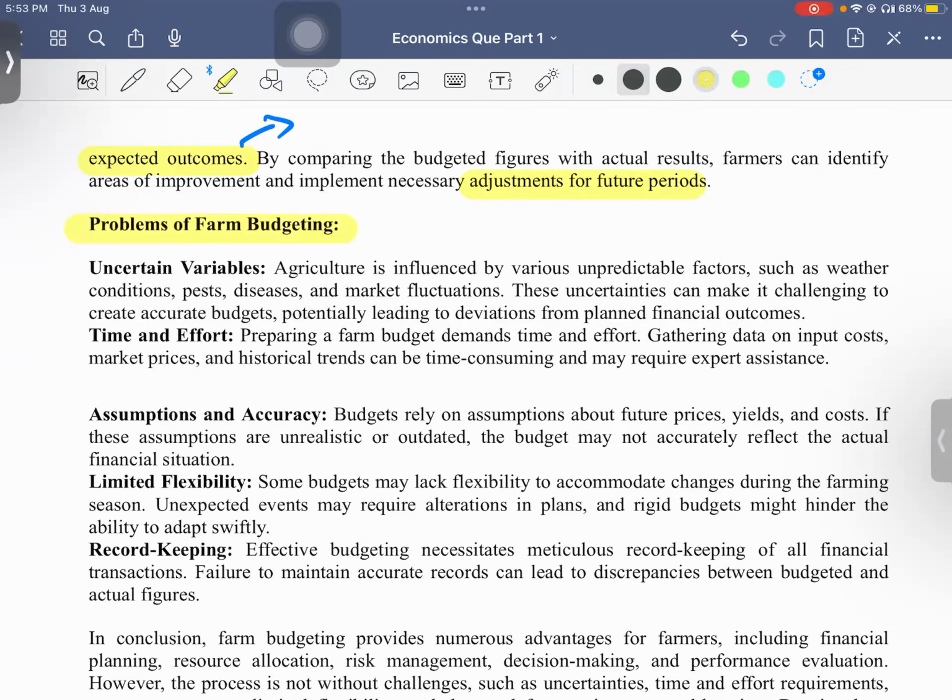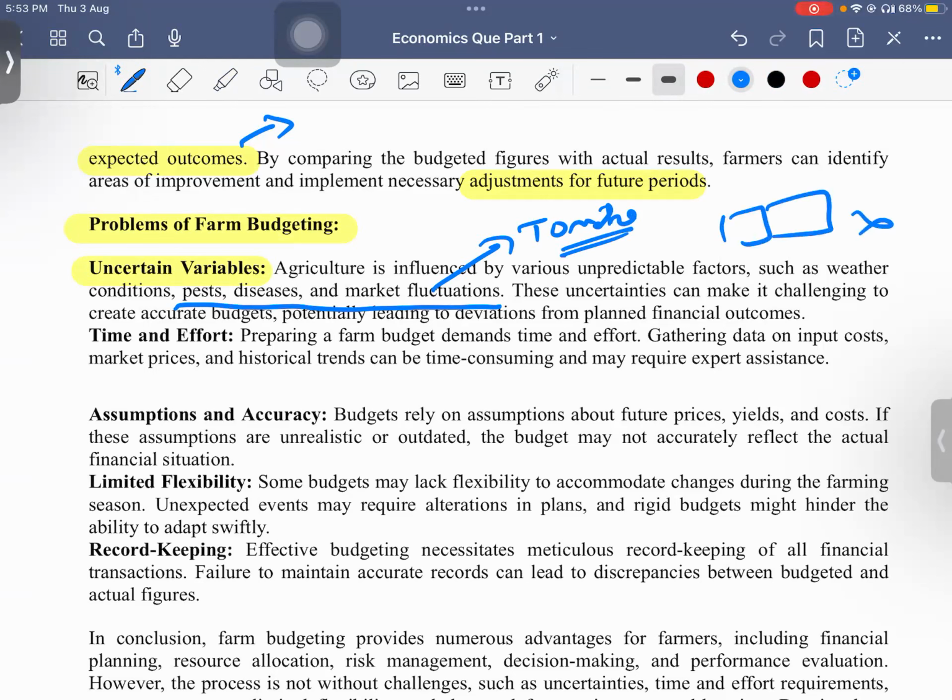And what are the problems of farm budgeting? So there are uncertain variables. Sometimes we never know when pest will come, when disease will come, which pest or disease will come, or market fluctuation. Like you saw this time with tomato, there is always fluctuation. You never know when it's going to rise and fall. We may make all the plans and budget, but it may all fail sometimes.